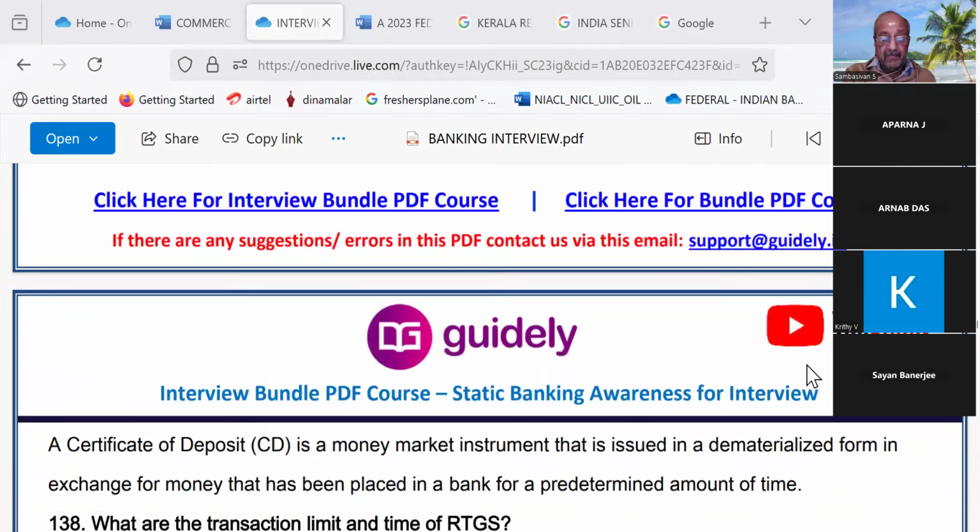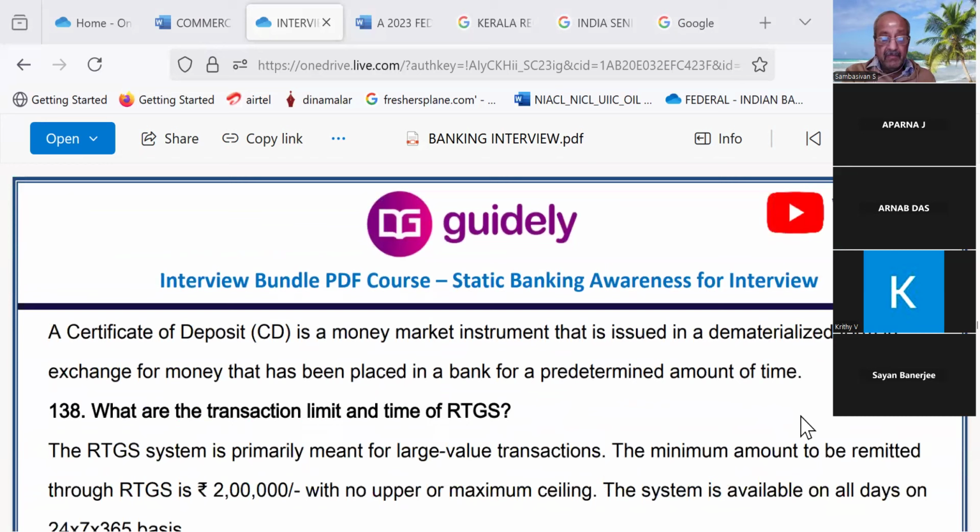What is the purpose of a certificate of deposit? A certificate of deposit is a money market instrument that is issued in a dematerialized form in exchange for money that has been placed in a bank for a predetermined amount of time. This is similar to a fixed deposit, but this is specially done for big corporates. They come and give you a fraction of the amount. They will give you 98 lakhs to be received as 1 crore later on after a lapse of some time.